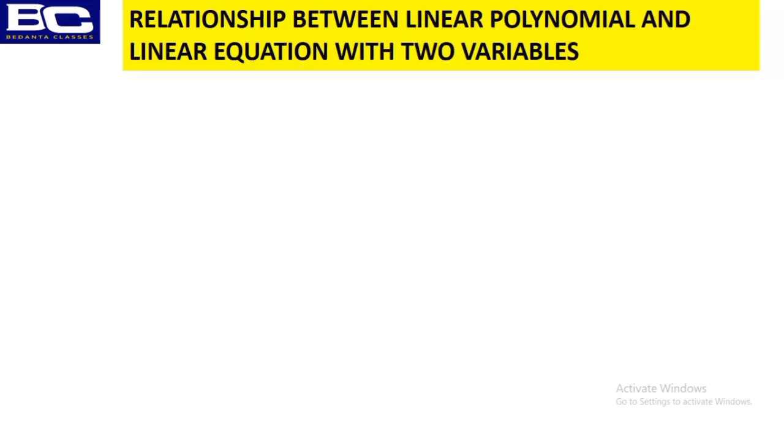In the next part, what is the relationship between linear polynomial and linear equation with two variables? How are they correlated?